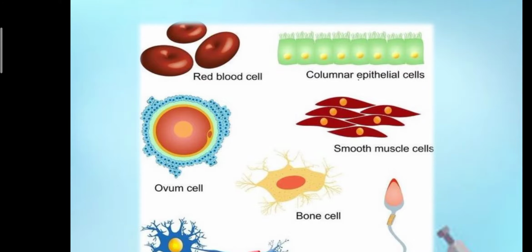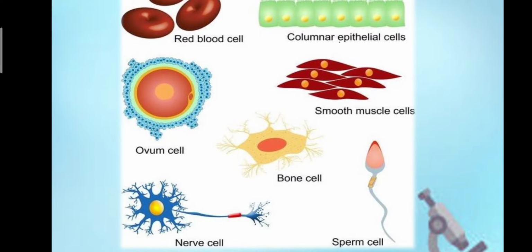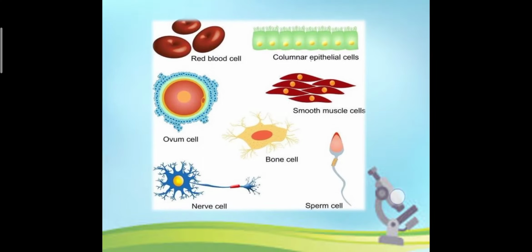Then smooth muscle cells, again these muscle cells are present in our body. Bone cells are a particular type of cells which are present inside our bone matrix, which is the bone marrow part, and sperm cell which is present in the male body.